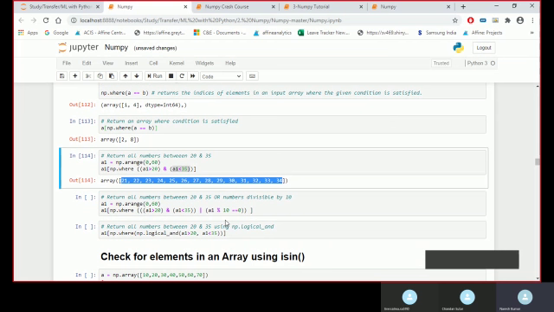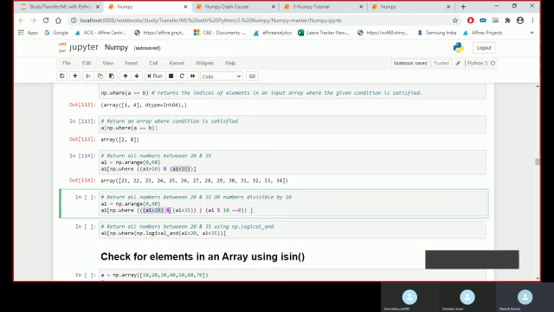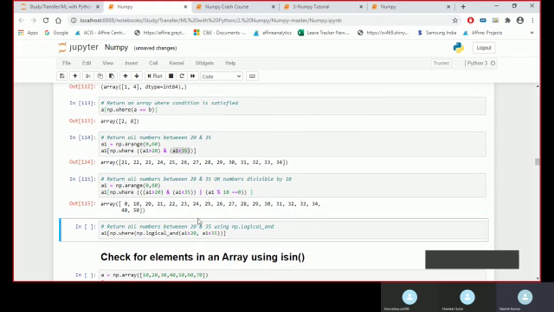I can give any other condition also. Here we are doing two conditions. So basically the first condition that will be met is between this range, or I am seeing whether that number divided by 10 is equal to 0 or not. Within those two conditions I will get an observation. So an OR condition is there; if any one condition is satisfied, that observation would be coming up here, right?